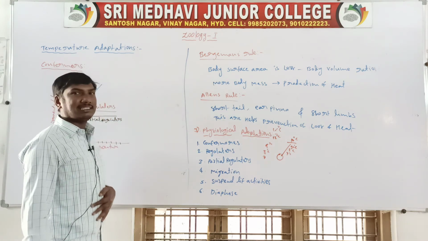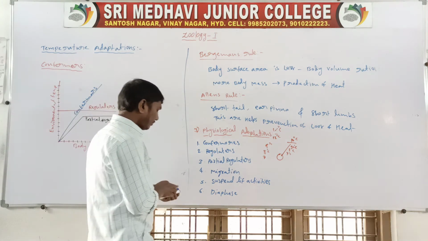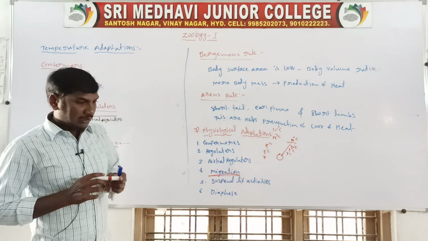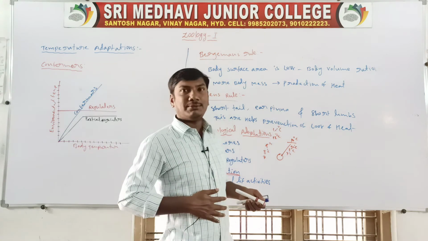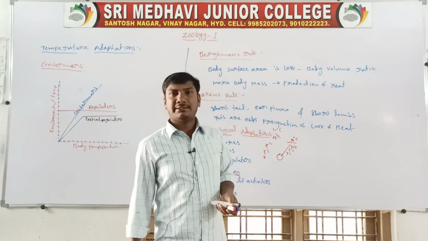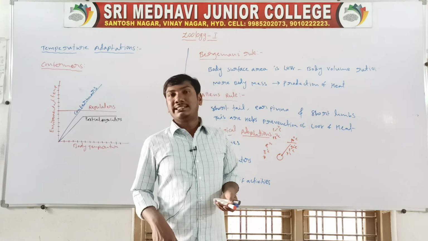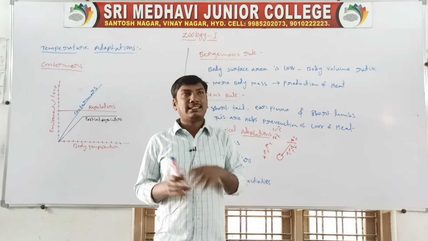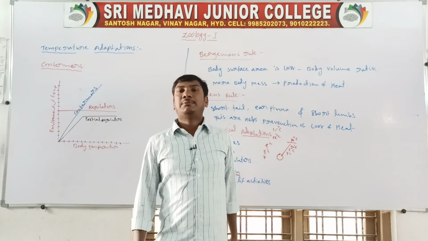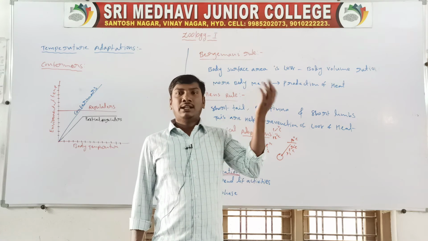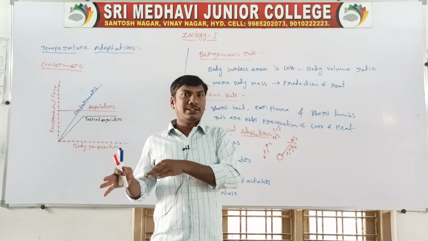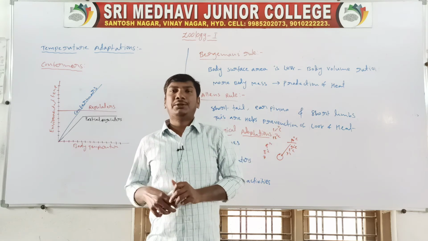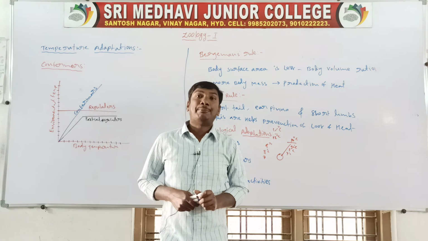Next, the fourth one, migration. Migration means moving away from unfavorable conditions. For example, birds migrate. Unfavorable conditions are present in this area, so the birds move to other places. After the unfavorable period, they come back to their own places. So this is called migration.